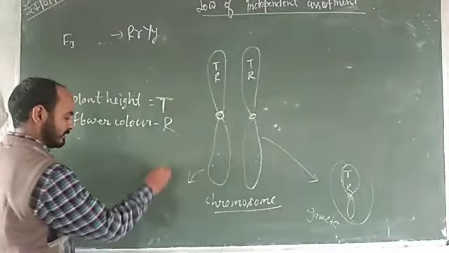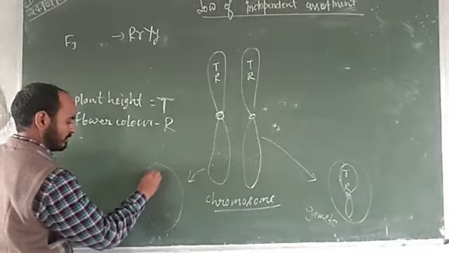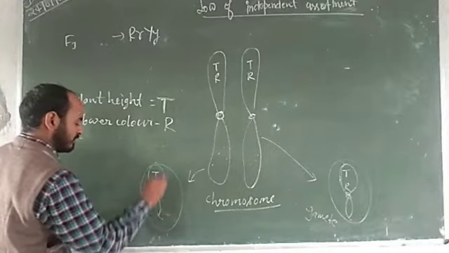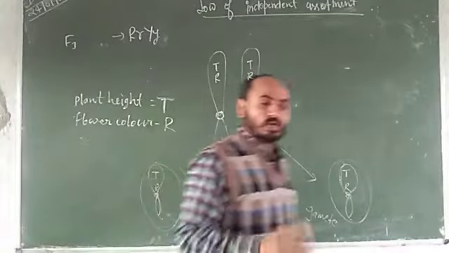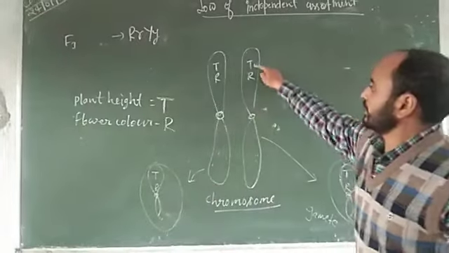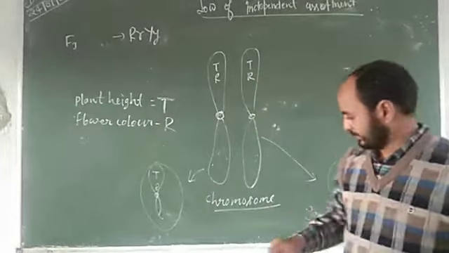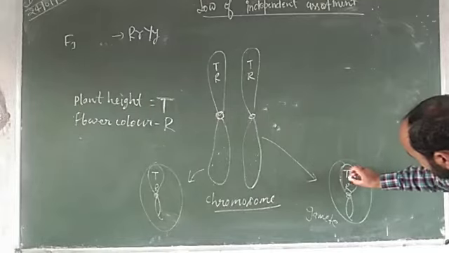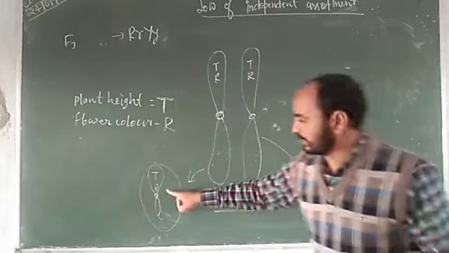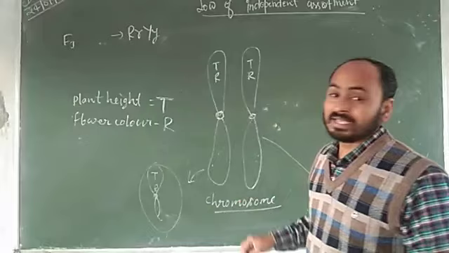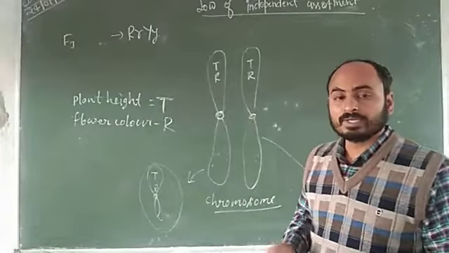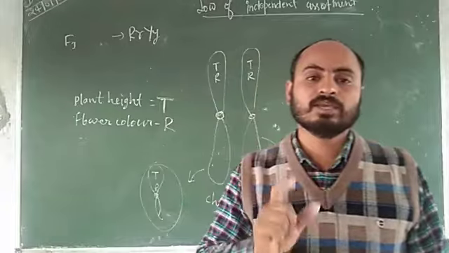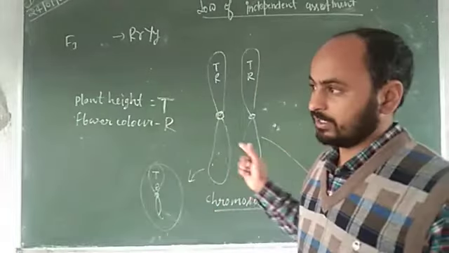Another gamete also gets capital T and capital R. So these two characters are not separate; they go together into a single gamete. Why are they not separate? Because these two characters are linked on the same chromosome.